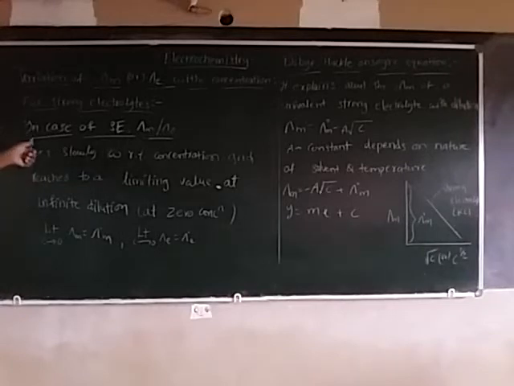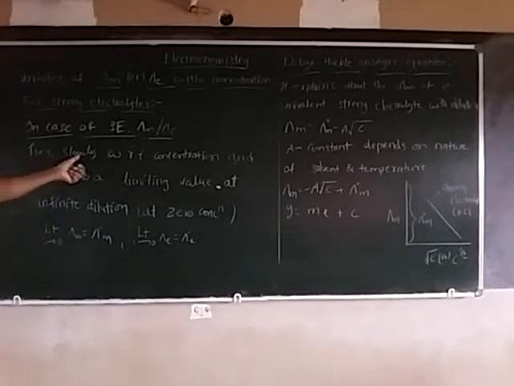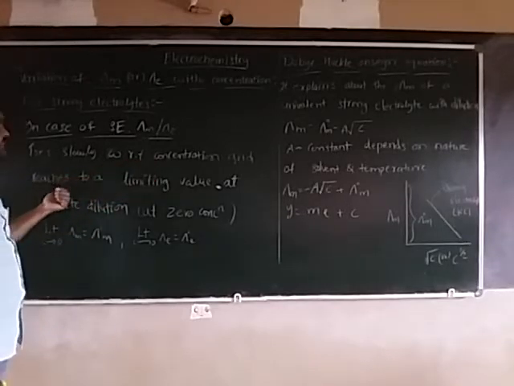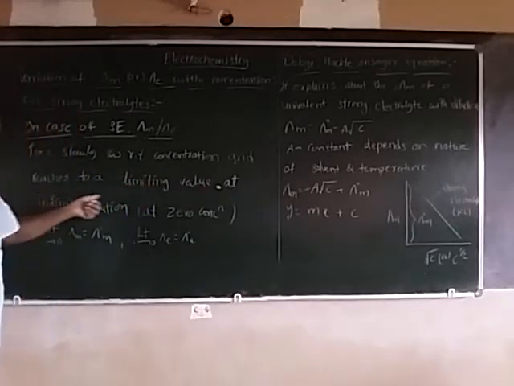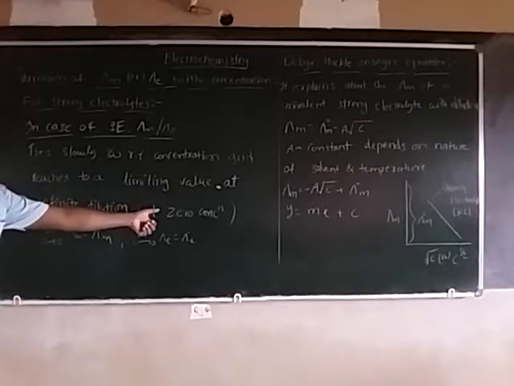Is it clear? So, in case of strong electrolytes, equivalent conductance and molar conductance increase slowly with respect to the concentration and reach a limiting value at infinite dilution or at zero concentration.